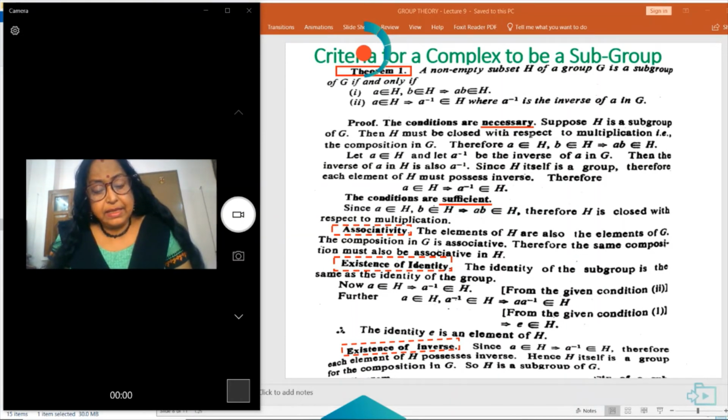Now, the existence of inverse. For a belongs to H, a inverse belongs to H. Therefore, each element of H possesses an inverse. Hence, H itself is a group for the composition in G. So, H is a subgroup of G.